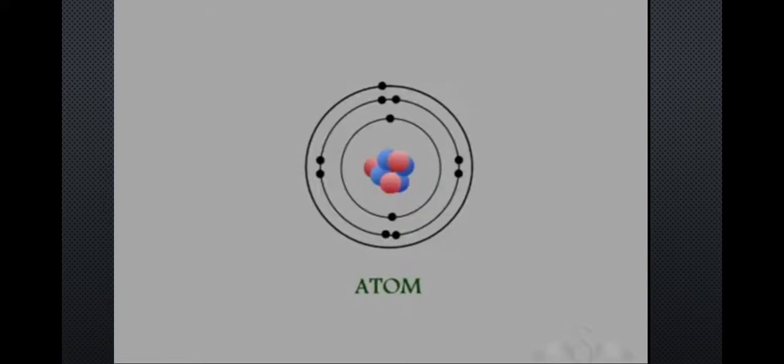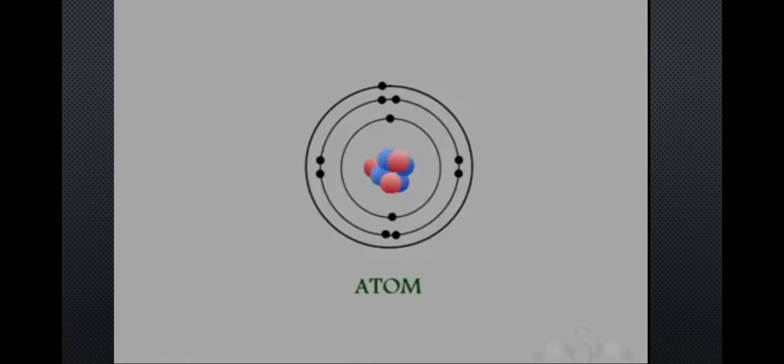Since we know that the mass of the neutron is equal to the mass of the proton and the hydrogen nucleus has only one proton, the particles, 2 protons and 2 neutrons, make the mass of helium 4 times the mass of hydrogen. And hence this is how neutrons were discovered.